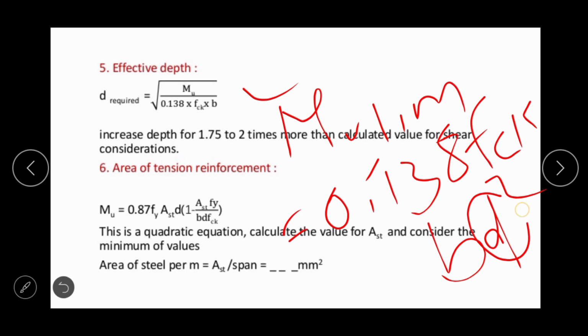So from this equation we can calculate the depth of the footing, and the depth of the footing will always be increased by 1.75 times to 2 times in order to resist shear, especially for punching shear consideration. After that we can calculate the Ast, area of tension steel, by this equation: Mu is equal to 0.87 fy Ast whole into d minus 0.42 xu.